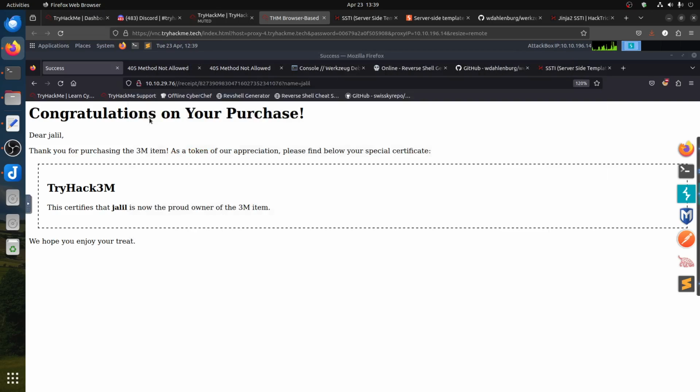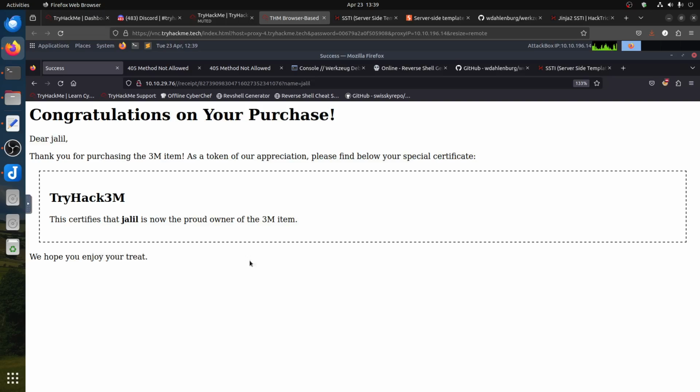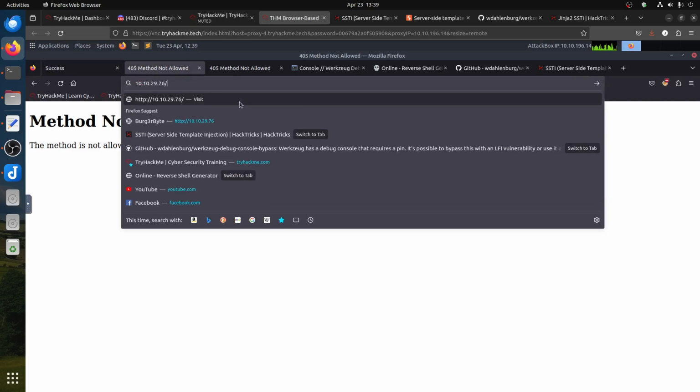So we have the page that we're looking for. This is the page that will give us all the entry points. Thank you for purchasing the 3M item. As a token of appreciation, please find below your special certificate. This certifies that you are now the proud owner of a 3M item. And you can see it's only the 3M item. Even when we added to our basket, we added all of them. So we did add all of them, so it doesn't really care about the others.